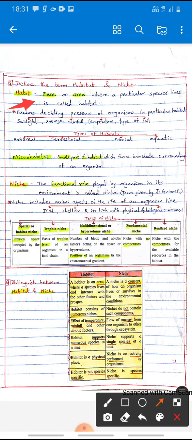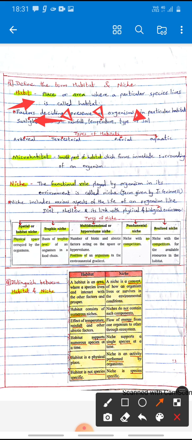Factors deciding the presence of an organism in a particular habitat. These factors are light, rainfall, temperature and types of soil.